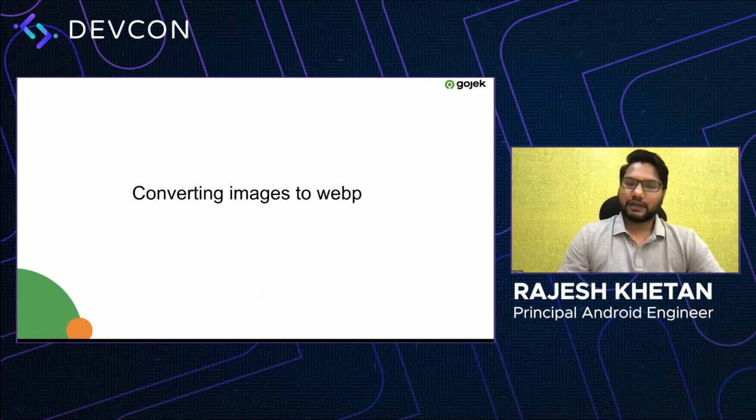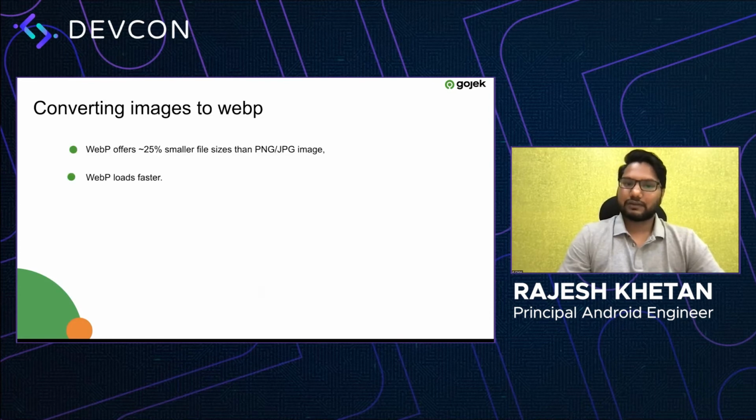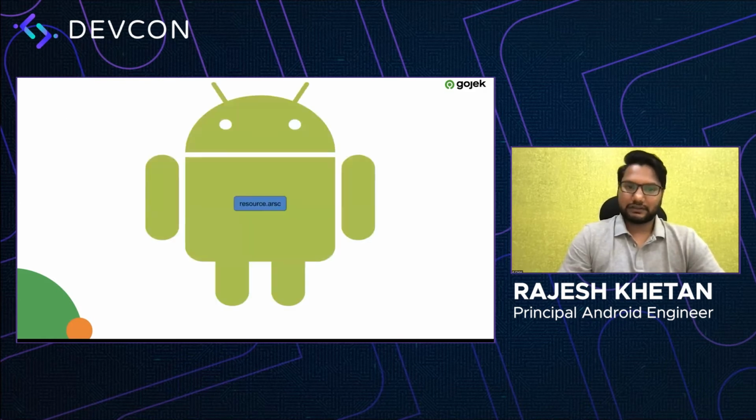So the next thing which we did was converting images to WebP. So WebP is an image format which takes 25% lesser size than other image formats like PNG or JPG, right? And because of the same reason, it loads faster as well. Since the size is less, it is faster to load WebP images. So we converted all the images which we had in our application to WebP, and that helped us again save a lot of size.